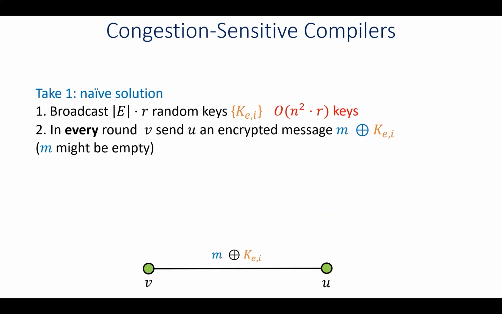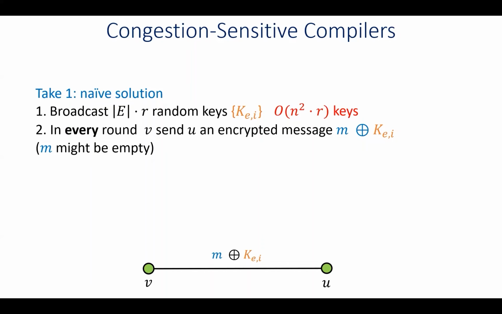So our starting point is a simple solution where we simply broadcast a random key for every round of the algorithm and every edge. So in total, we broadcast n squared times R many keys. Then in each round, V, in order to send the message M to a neighbor U, encrypts the message using the corresponding key.